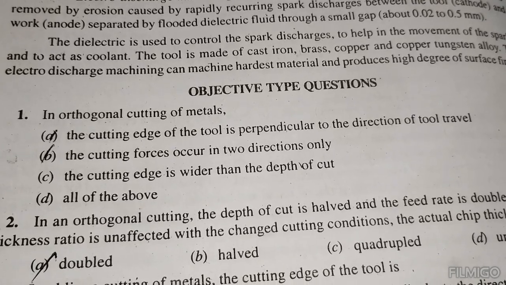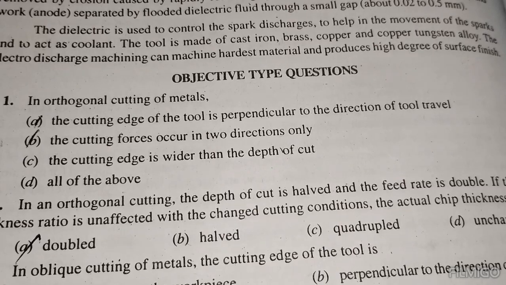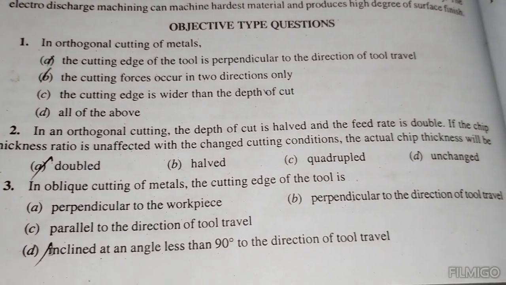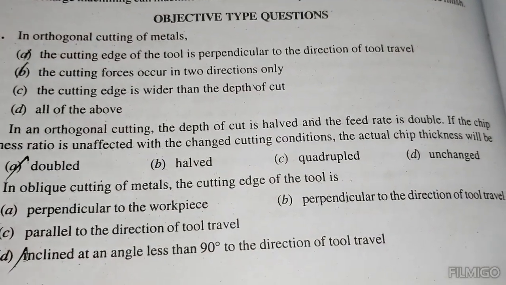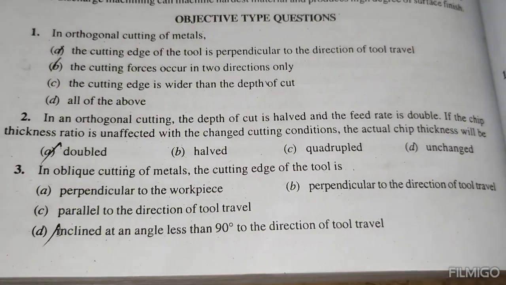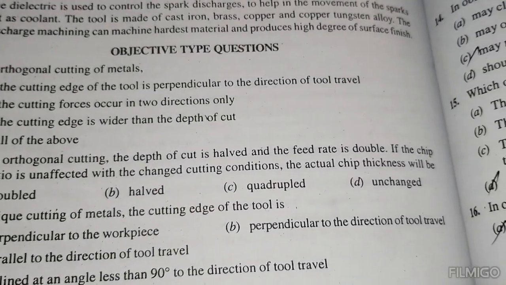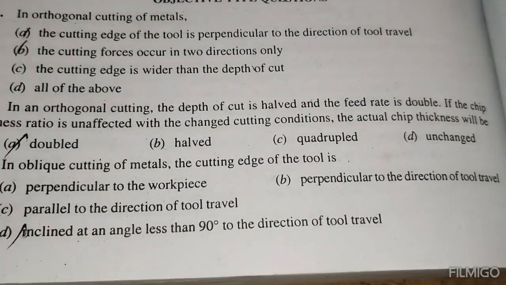Cutting of metals. The cutting edge of the tool is perpendicular to the direction of tool travel. The cutting forces occur in two directions only. In orthogonal cutting, if the depth of cut is halved and the feed rate is doubled, the chip thickness ratio is unaffected by the changed cutting conditions. The actual chip thickness will be doubled.